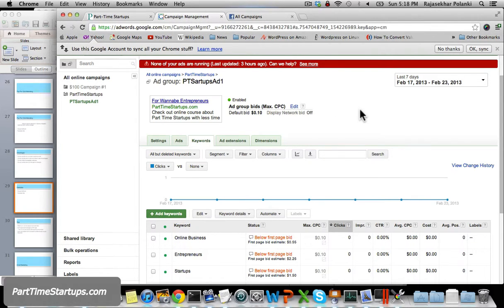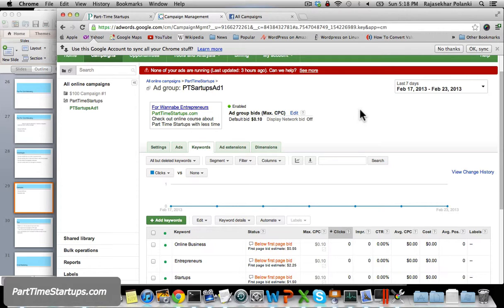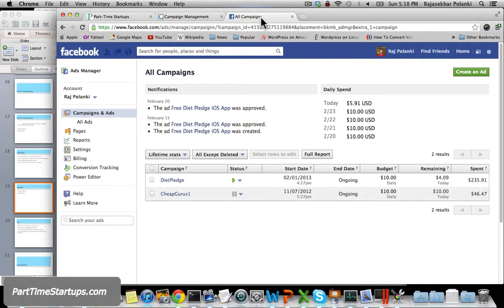That's all about Google AdWords, and you can manage it. It pretty much gives you good reporting: how much you're spending per day, and how many clicks you are getting. So now let's see the same thing with Facebook ads. I have one campaign at this point that I'm running for Diet Pledge. I am spending $10 per day, and in total so far I have spent $235. So let's see the report for this campaign.